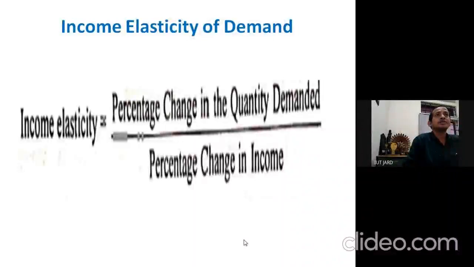Now I'll discuss income elasticity of demand. Income elasticity of demand may be defined as the ratio of percentage change in the quantity demanded to the percentage change in income. Or in other words, it can be said that income elasticity of demand may be calculated by dividing percentage change in quantity demanded by percentage change in income.